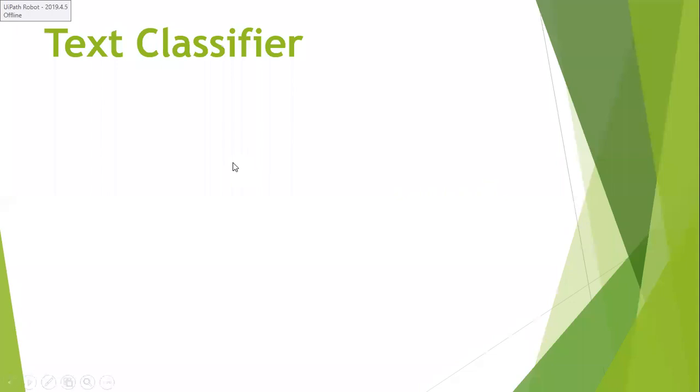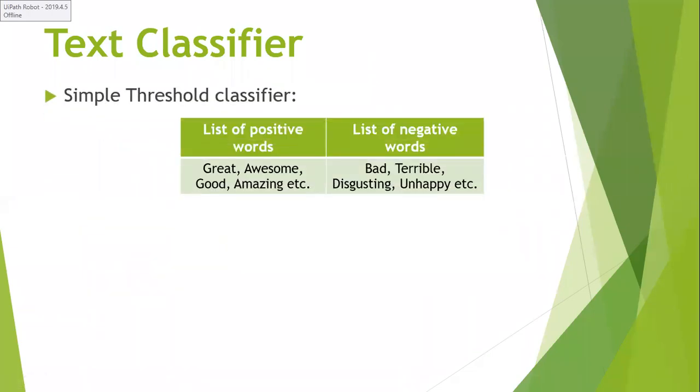Now let us move on to our target content for today, that is text classifier. This is our target for today's class content. First, let us discuss a simple threshold classifier. For that, I will first select a list of positive words and a list of negative words.